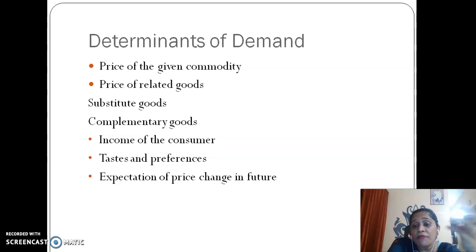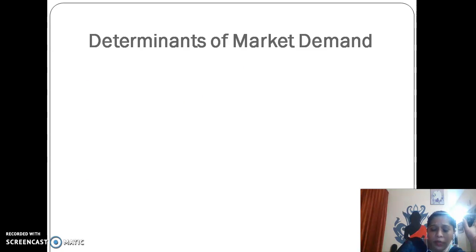You would like to have a stock of onion at your home in whatever way you can. It is not that you will purchase 100 kgs of onion, but still, just to secure the consumption of onion for at least 1 month, you can purchase 10 to 15 kg of onion, or have a storage of 10 to 15 kgs of onion at your home. So why has this happened? Because you had an expectation of a price rise in the future. So generally these are the determinants of individual demand.